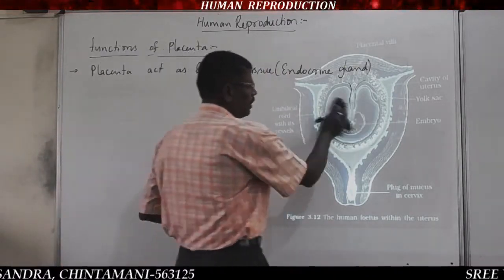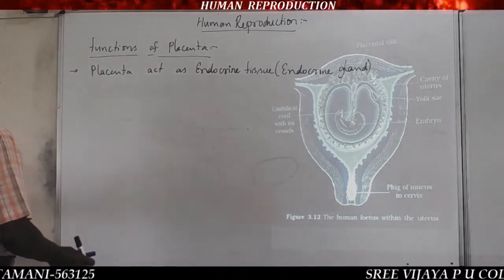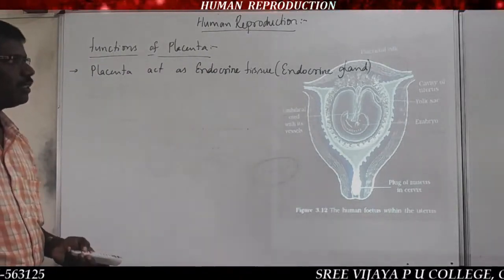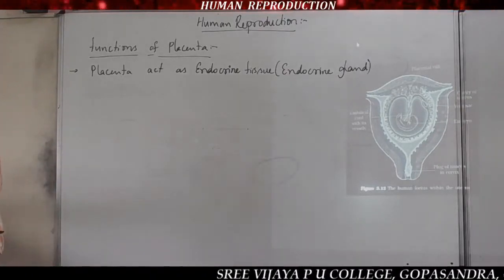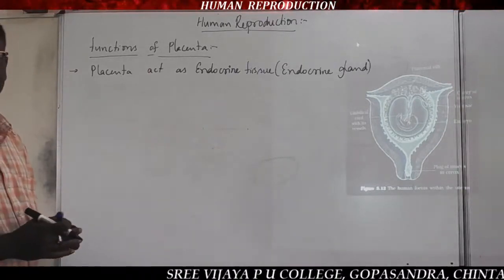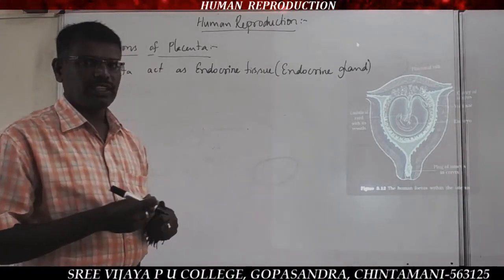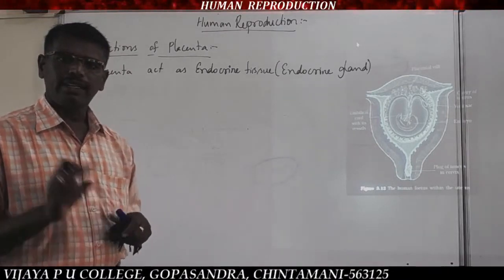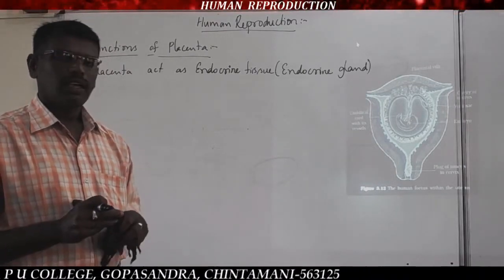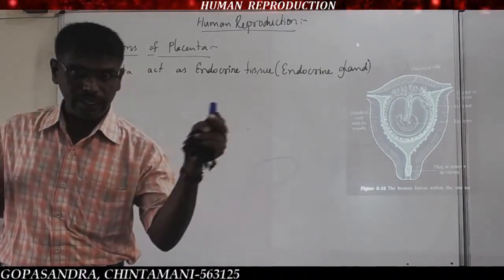A gland is nothing but something which secretes. Based on how those secretions are supplied, there are two types of glands: exocrine glands and endocrine glands. Exocrine glands means the gland secretes, and the secretion passes through a duct.